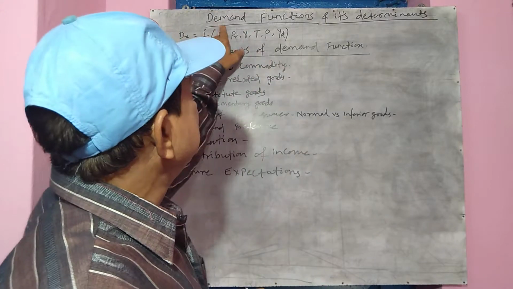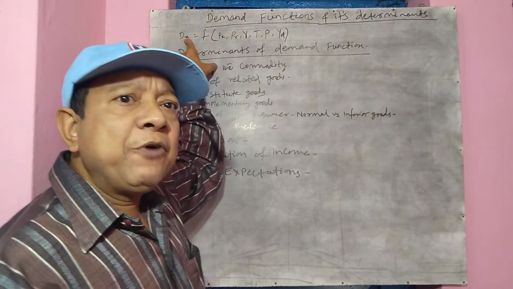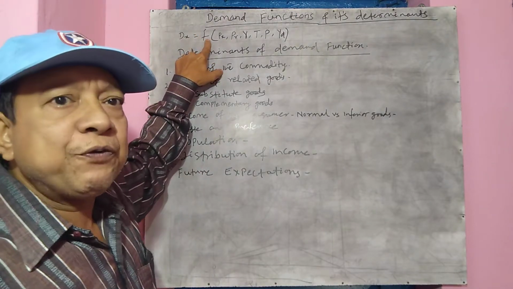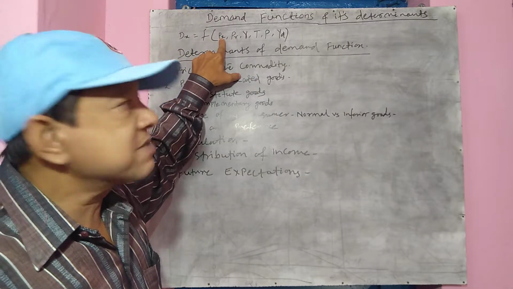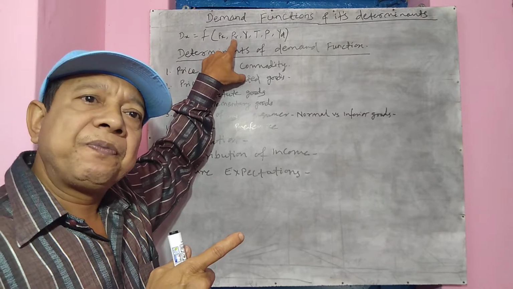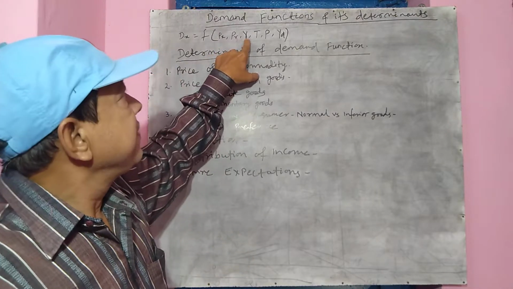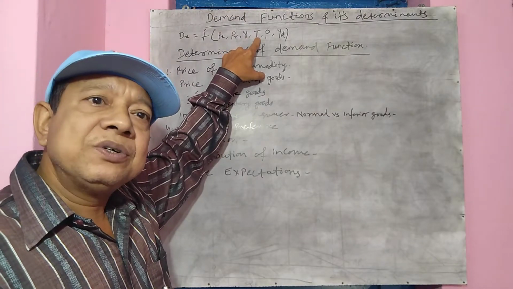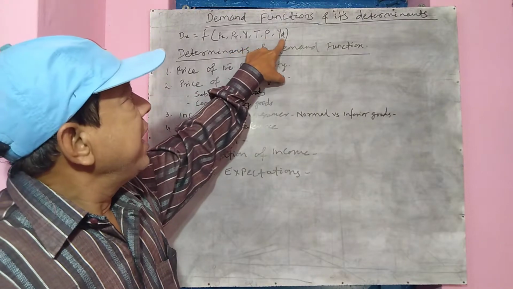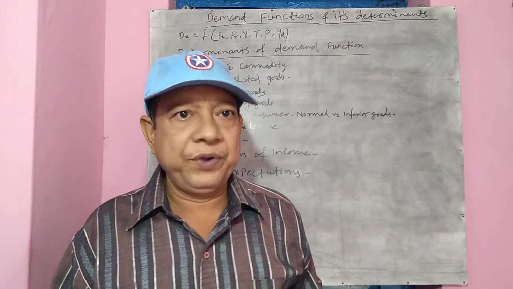So you see here, demand function and its determinants. If I say demand of good X, Dx is equal to a function of Px, means price of X; Pr means price of related goods; Y means income of the consumer; T is taste; P is population; and also Yd is income distribution in the country.